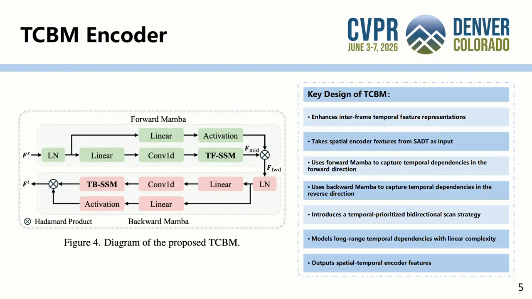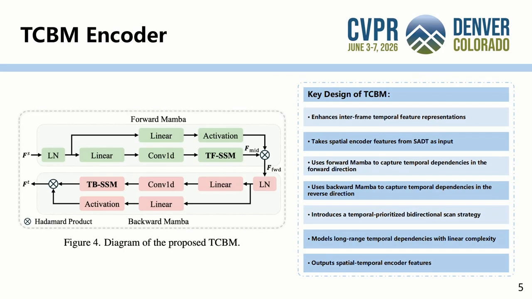This slide presents the TCBM encoder. Its input is the spatial encoder features generated by SADT, and its goal is to capture long-range temporal dependencies across video frames. TCBM first uses a forward Mamba branch to model temporal dependencies in the forward direction. Then a backward Mamba branch is cascaded to capture temporal information in the reverse direction. By combining forward and backward temporal modeling, TCBM aggregates temporal information from both directions.